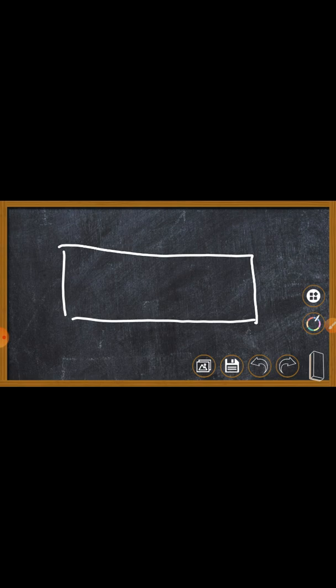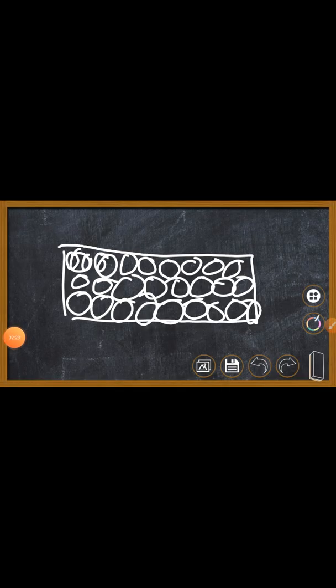Whenever you look at a brick, we are done with the wall. You know that the wall is made up of bricks. But whenever you look at a single piece of brick, do you ever wonder what this brick is made up of? This is one single piece of brick. This is also made up of small particles. So this brick is also made up of small particles.